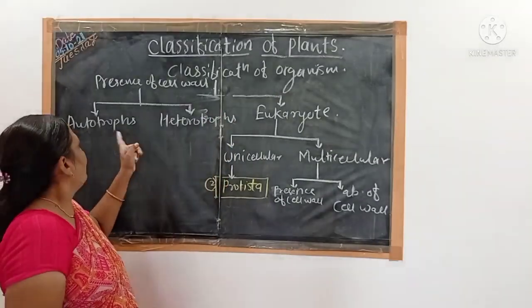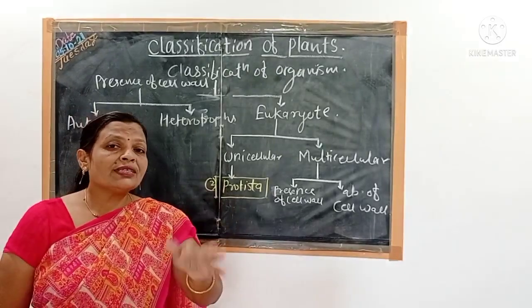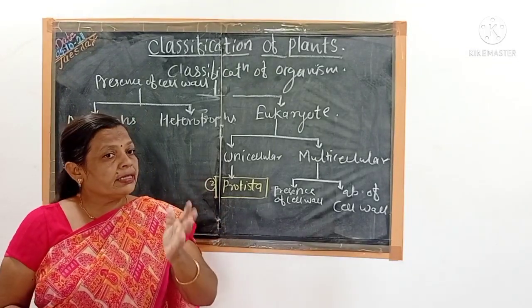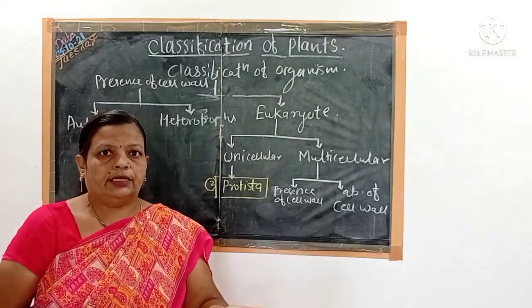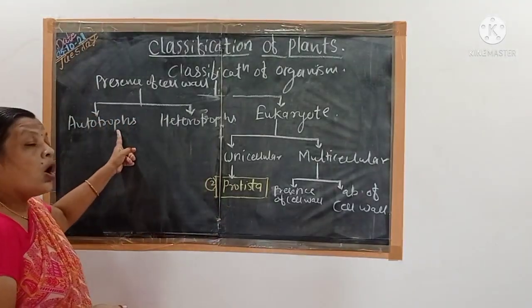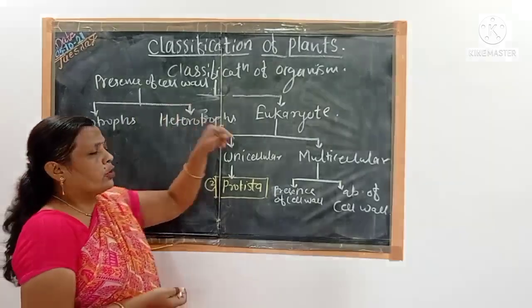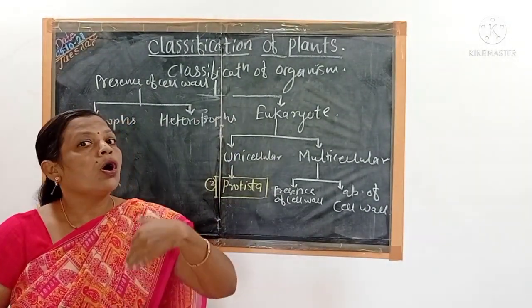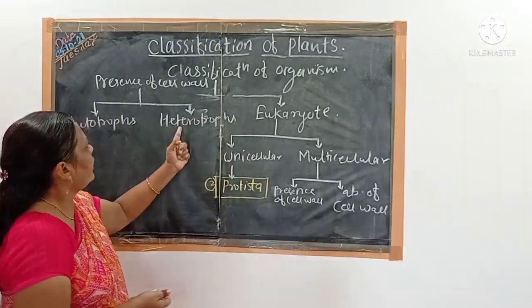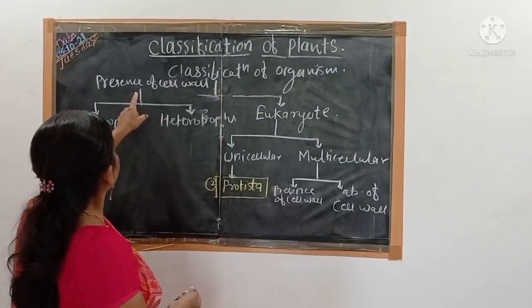Auto means self and trophs means feeder. Those are self-feeders. In simple language, those organisms which can synthesize their own food material are included in the autotrophs. And heterotrophic mode of nutrition means those organisms which depend for their food on other organisms. They are heterotrophs. Now understand this clearly.